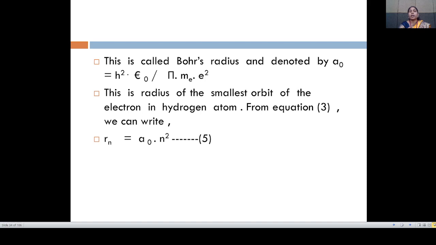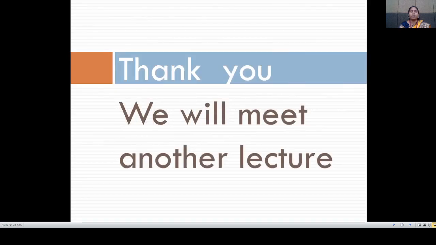From the equation, we can say that r_n is equal to a naught n squared. This is equation number 5.